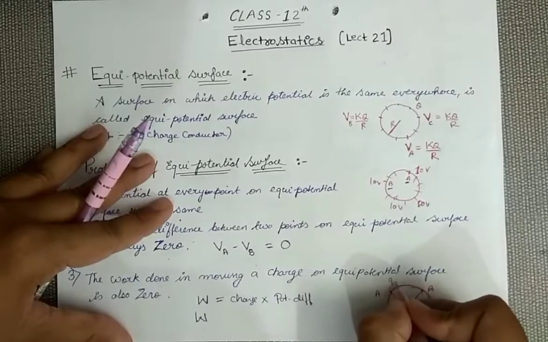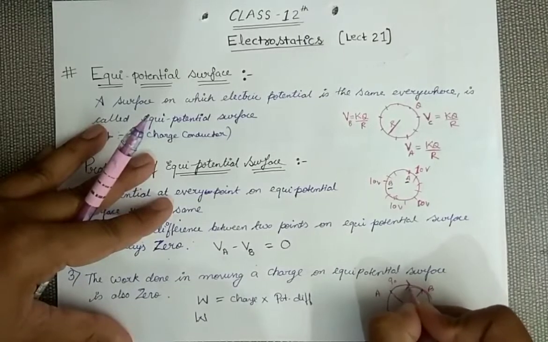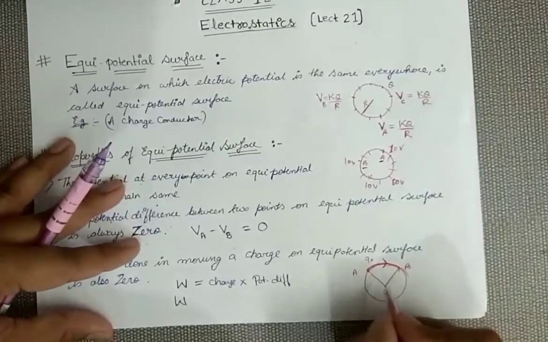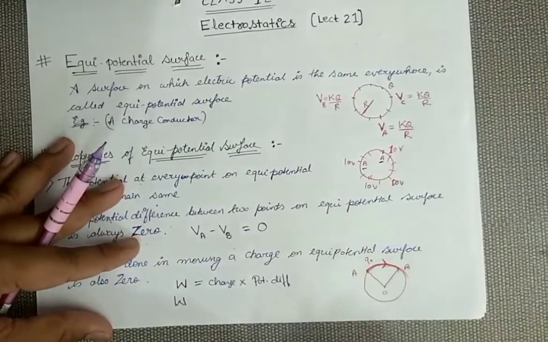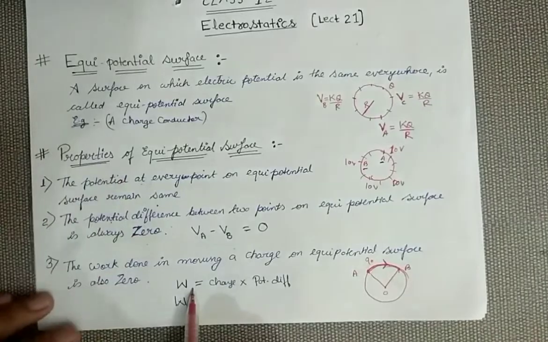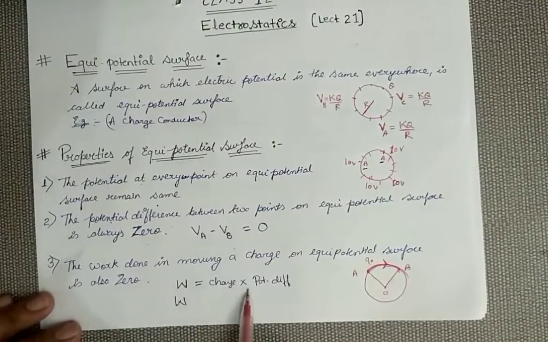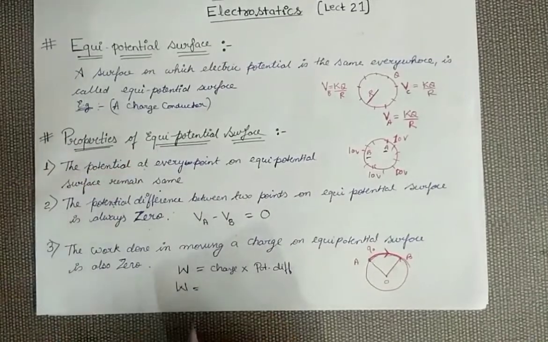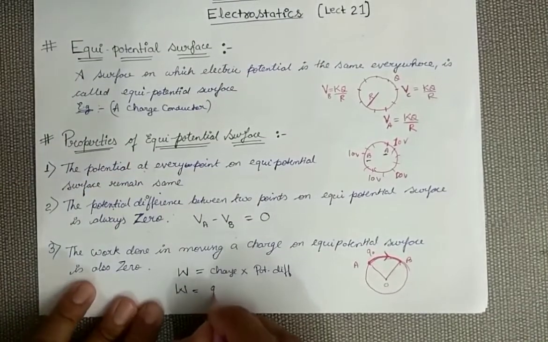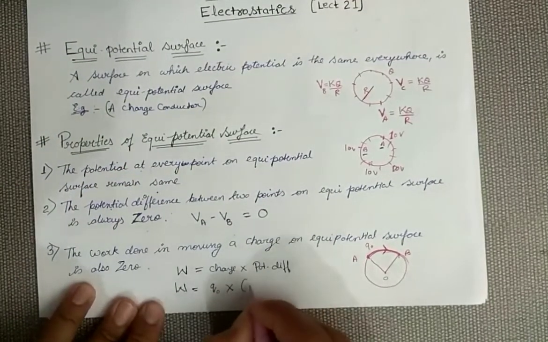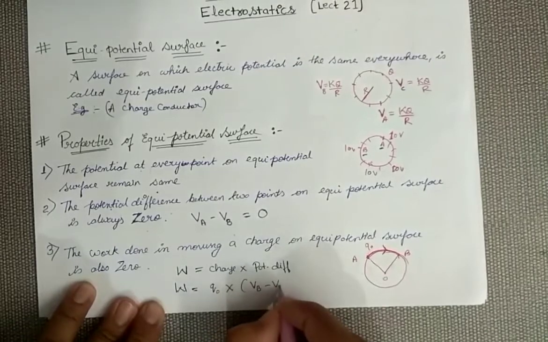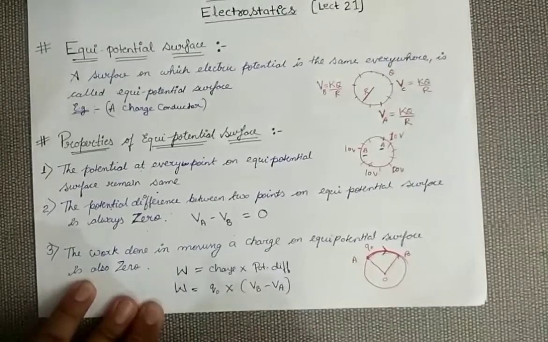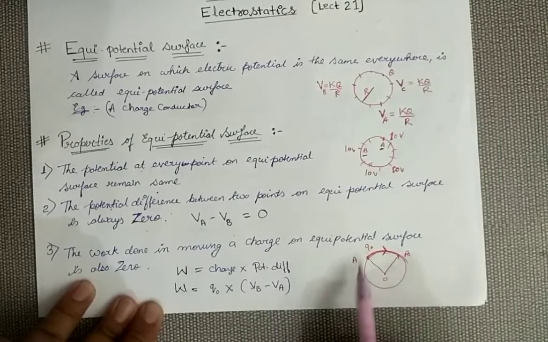I have to move a charge Q naught from point A to point B. So my work done will be charge times potential difference. Logically, my work done will be charge Q naught times the potential difference VB minus VA. Now see here, both are the same because it is an example of an equipotential surface.